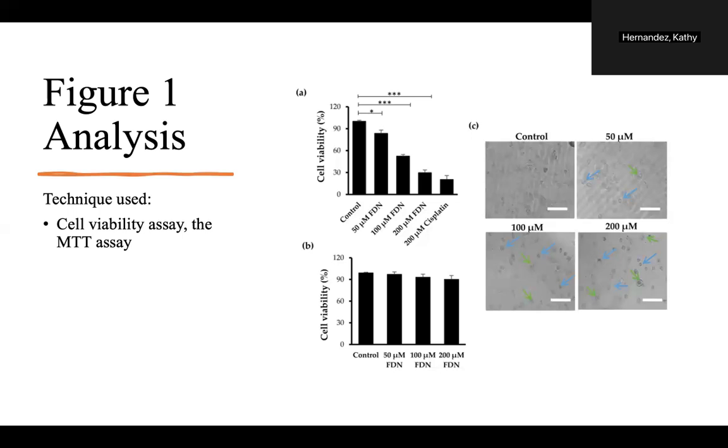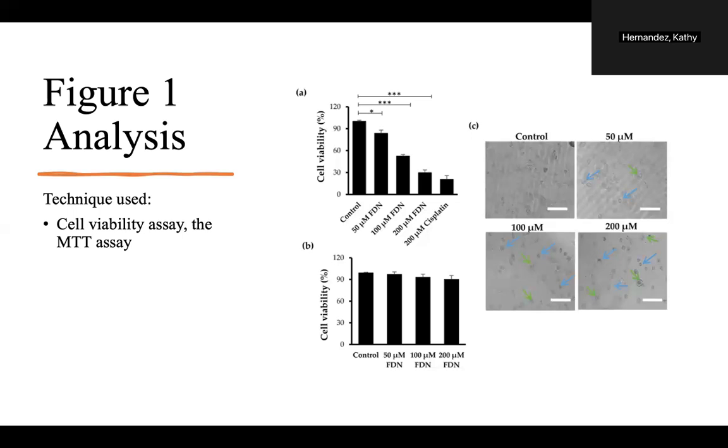And so the 200 micromolar dose on this part 1A showed that the cytotoxic effect was similar to a standard chemotherapy drug cisplatin. So you can see that in the far right side of 1A, the last two bars are 200 micromolars FDN and 200 micromolars cisplatin, and they're almost significantly the same.